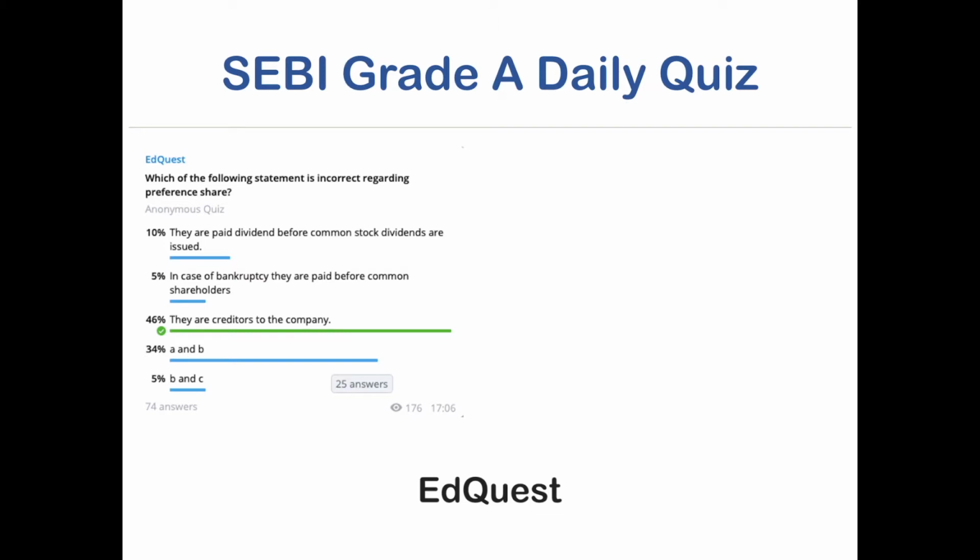Statement 1 is, they are paid dividend before common stock dividends are issued. Then the next statement is, in case of bankruptcy, they are paid before common shareholders. Statement 3 is, they are creditors to the company. And then A, B and C are the remaining options. Out of this, the incorrect statement is statement C, that is, they are creditors to the company.